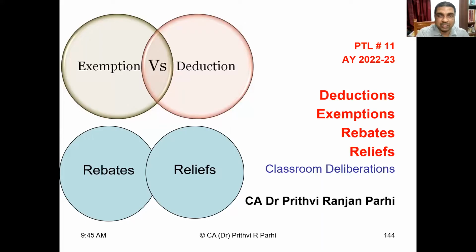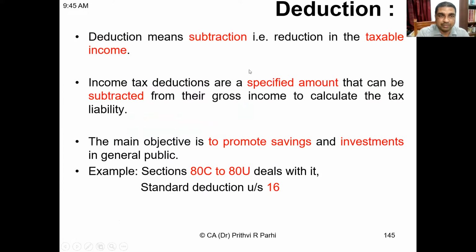With that basic idea, let me share the screen with you. One by one, we'll be discussing the issues. First, let us talk about deductions. What are these deductions? These are in fact subtractions or reductions from the taxable income. These are certain specified amounts which can be subtracted from the gross total income before calculation of the tax liability. The government has different objectives in allowing this kind of deduction.